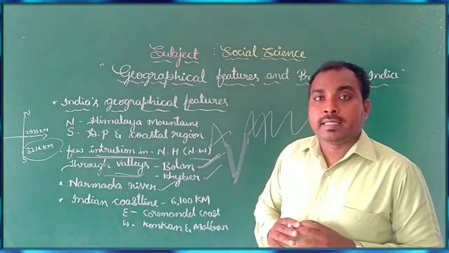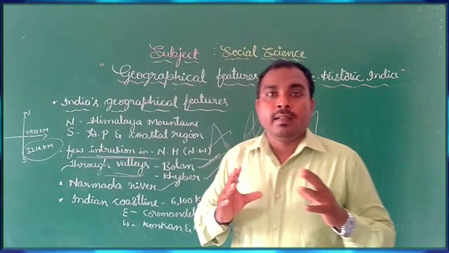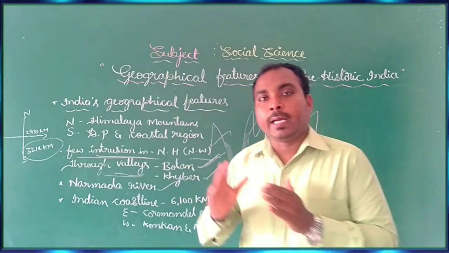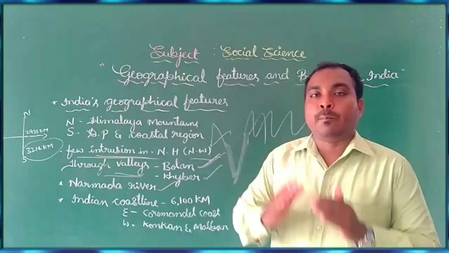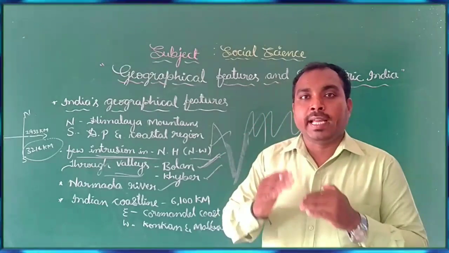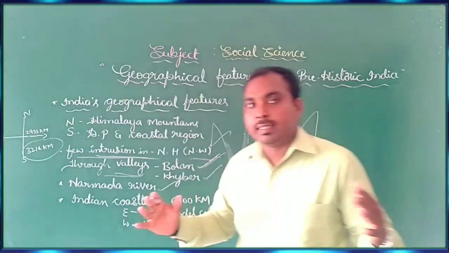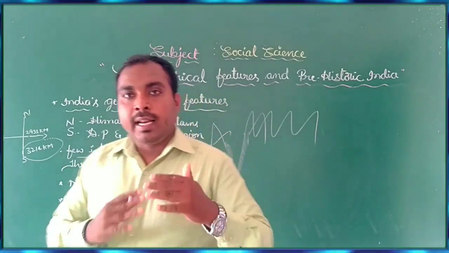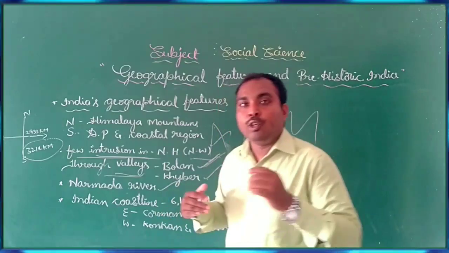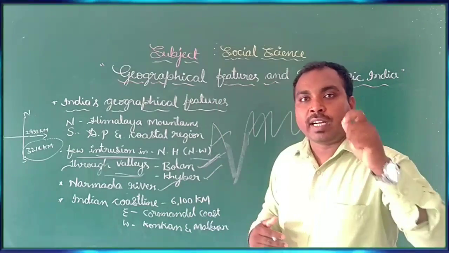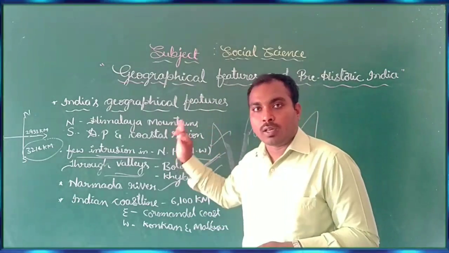They create a fertile plain, the Indo-Gangetic plain. The Indo-Gangetic plain is present in North India and it is fertile land. By depositing alluvium soil, they create fertile land in North India. So the Indo-Gangetic plain is a fertile land found in North India.